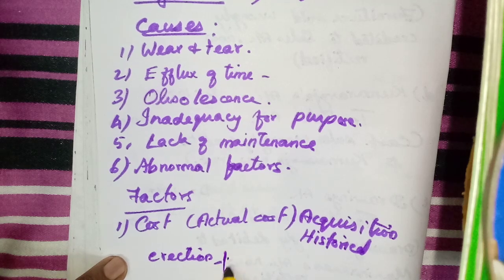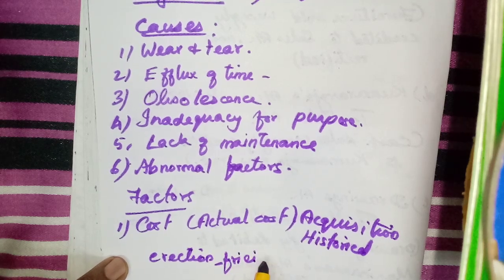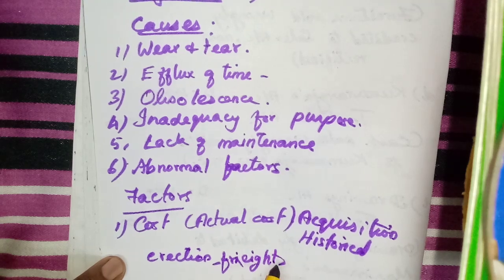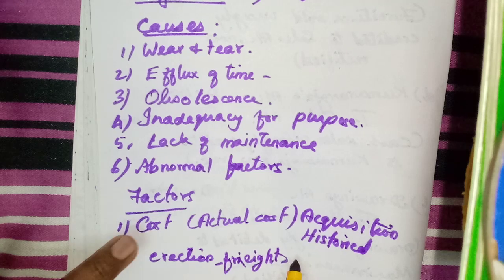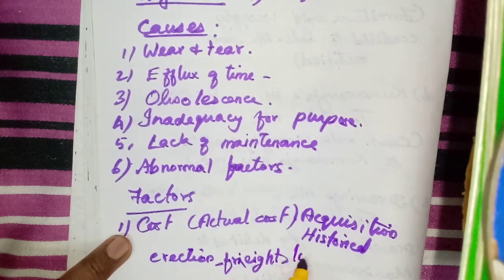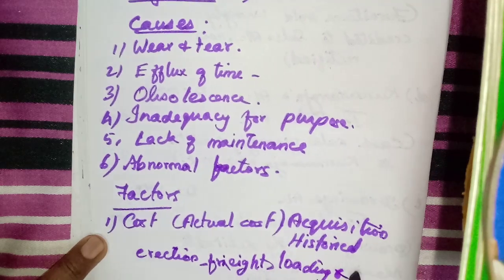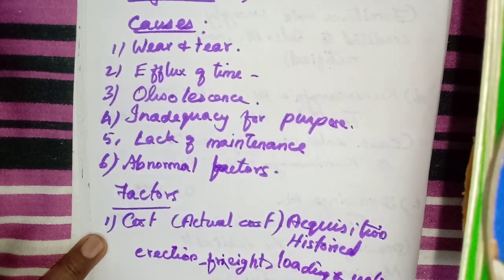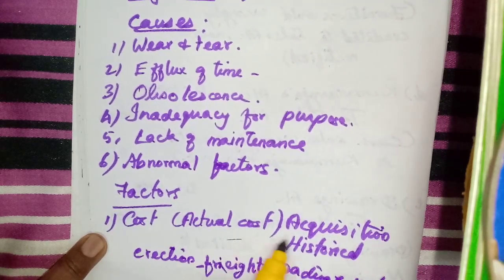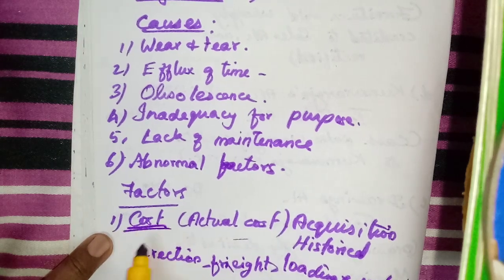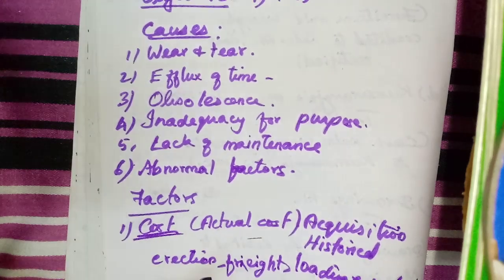That is freight, we can say, if it is brought by train. Then to load the machineries, so loading and unloading charges, all these must be added along with the purchasing price. That is called the total cost of the asset.